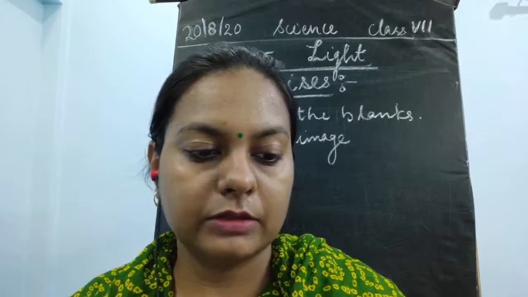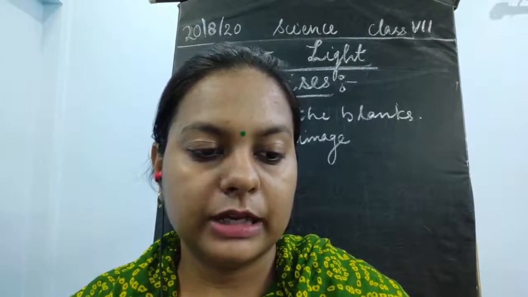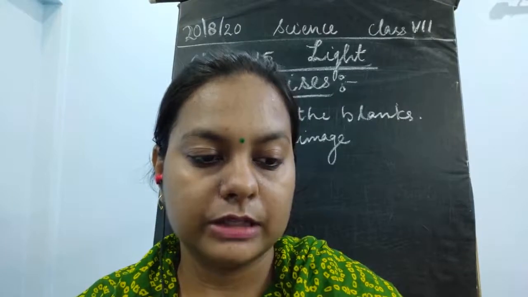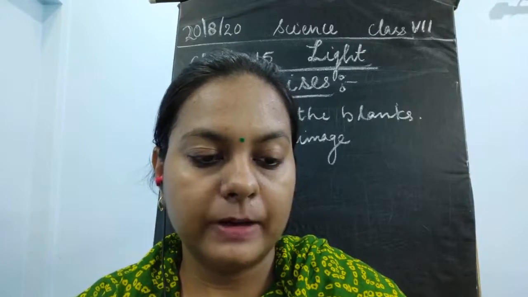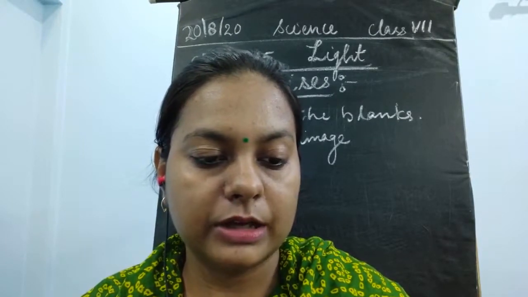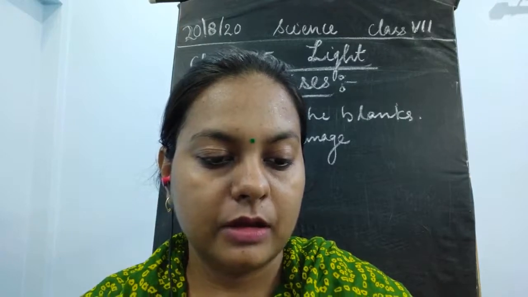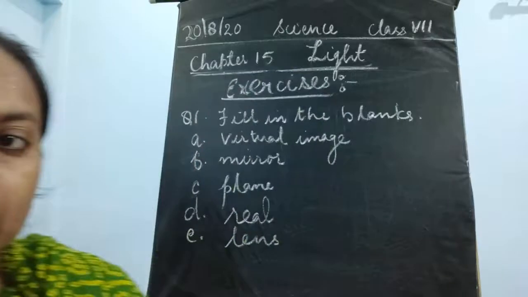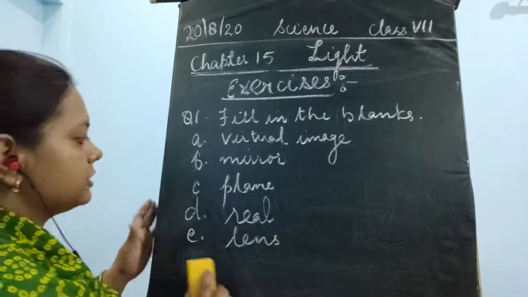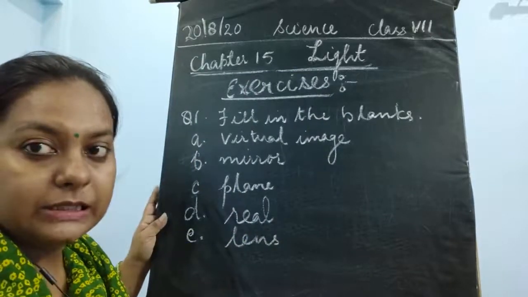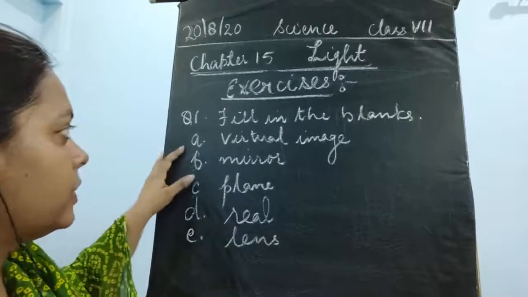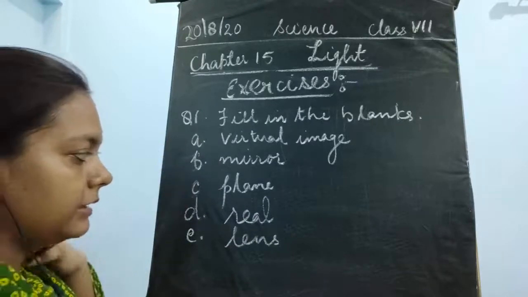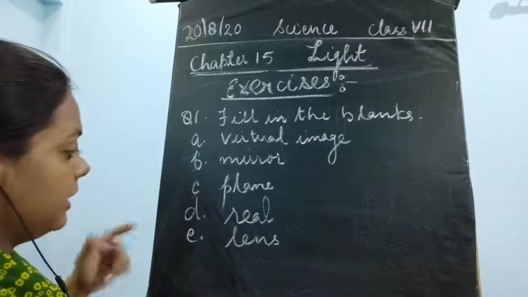Now the next question is to state true and false. The first question is, we cannot obtain the enlarged and erect image by a convex mirror. So what is the second question? The second question is about true and false. I think you all have completed the fill in the blanks. The first was virtual image, then mirror, then plane, then real, and the last was lens.